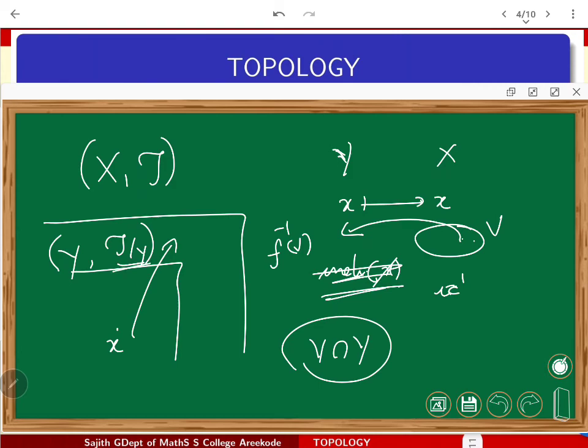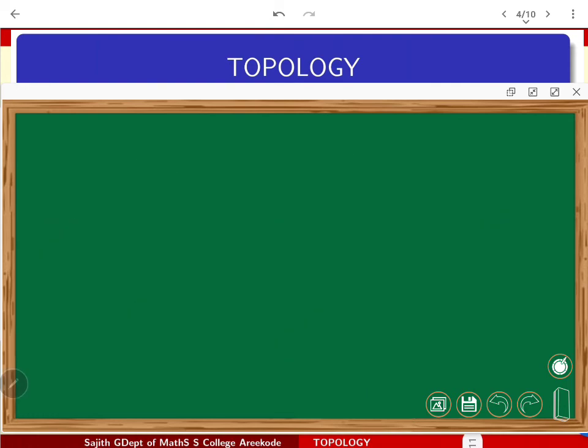So this gives you that inclusion functions are going to be continuous. As a remark, one can say that even restriction functions are also going to be continuous, right? So what are restriction functions?